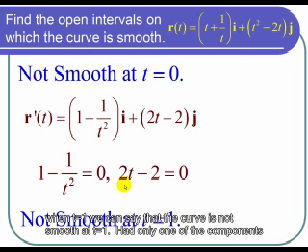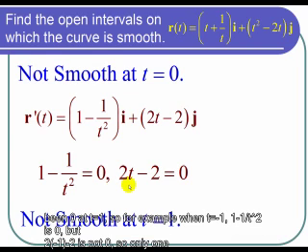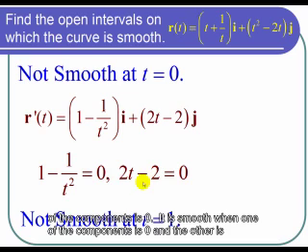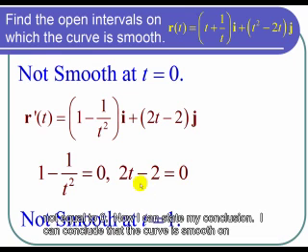Had only one of the components been 0, so for example, when t equals negative 1, 1 minus 1 over t squared is 0, but 2 times negative 1 minus 2 is not 0, so only one of the components is 0. And it is smooth when exactly one component is 0 and the other is not equal to 0.